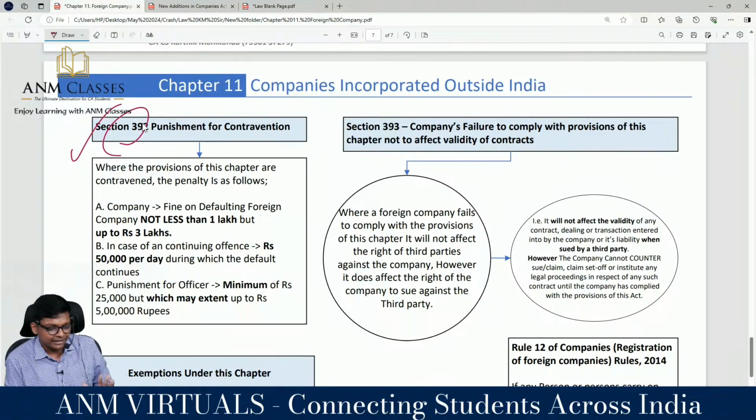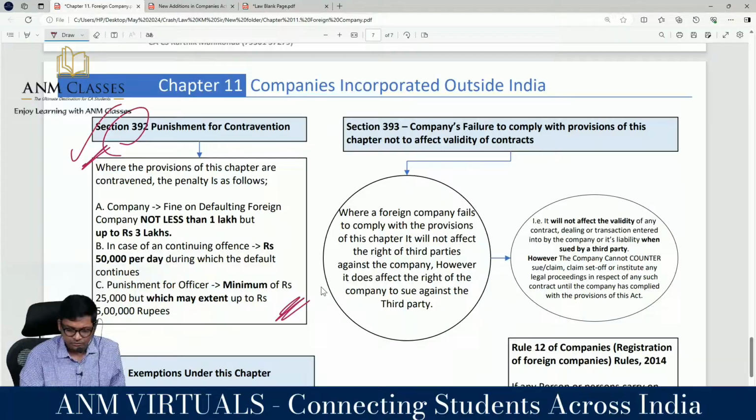Read the penalty. Are you following, guys? Easy to understand. Not only for this section, for all the remaining provisions, if you don't follow them, the penalties are in section 392, punishment for contravention. Yes, Bharatwaj, Kiran.